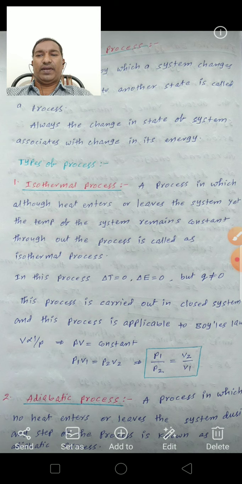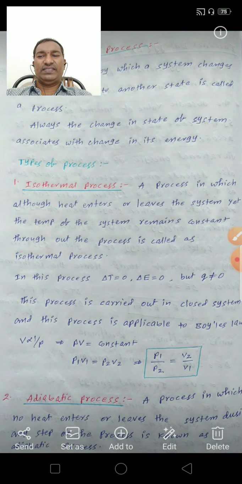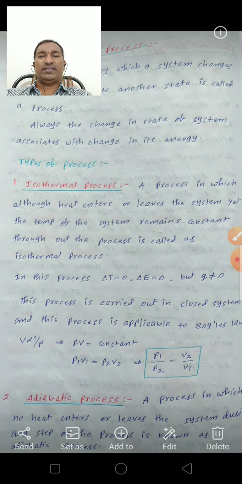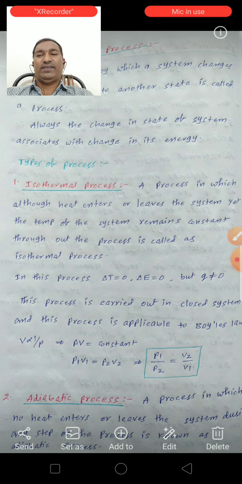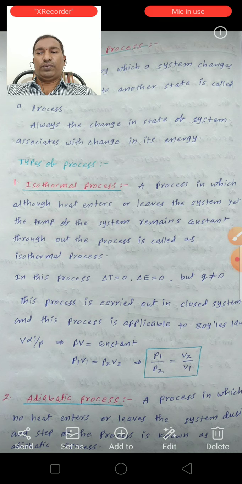An isothermal process is a process in which, although heat enters or leaves the system, the temperature of the system remains constant throughout the process.